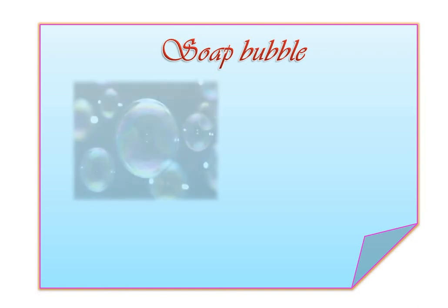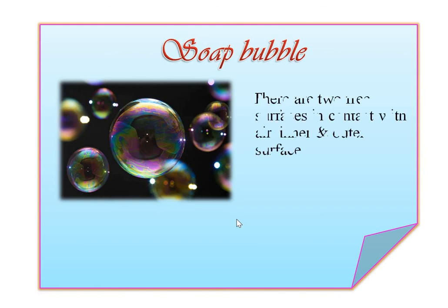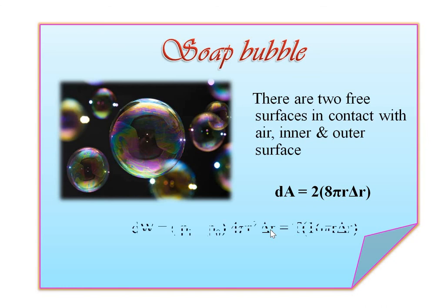For the soap bubble, see this image, this one is the soap bubble image. As we know, there are two free surfaces in contact with the air, the inner and the outer surface. So for this, the increase in the area is dA, equal to, remember, 2 times 8 pi r into the delta r. Similar mathematics is used here. We get dW equal to (Pi minus Po) 4 pi r square into the delta r, and T into 16 pi r into the delta r.